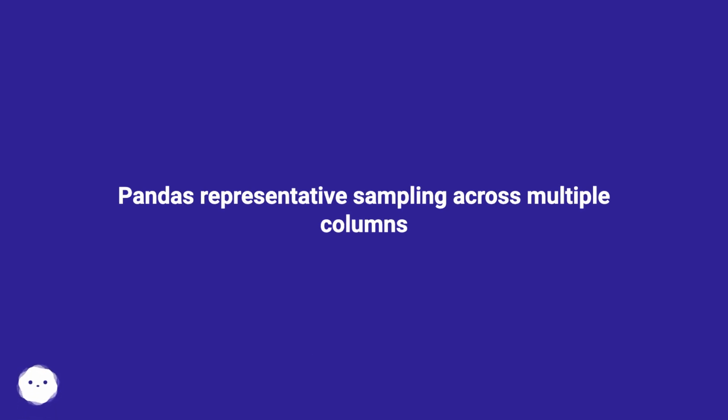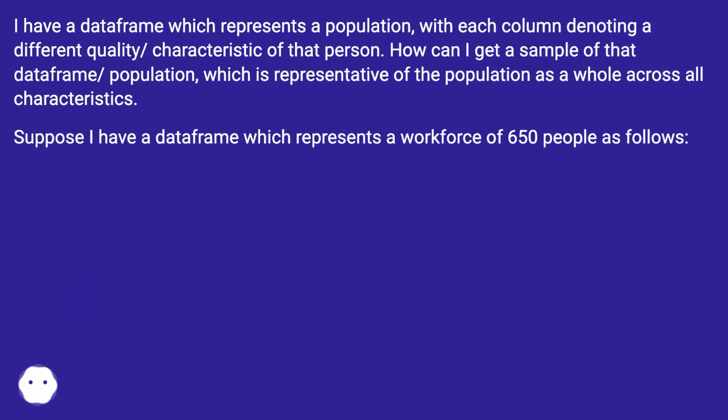Pandas representative sampling across multiple columns. I have a data frame which represents a population, with each column denoting a different quality/characteristic of that person.